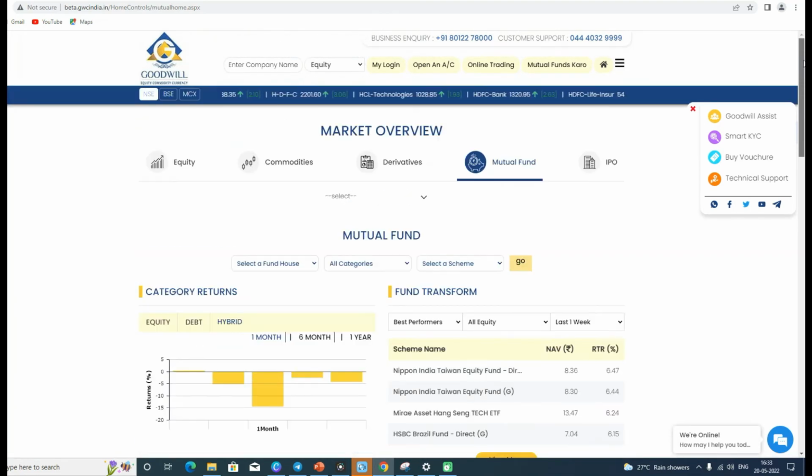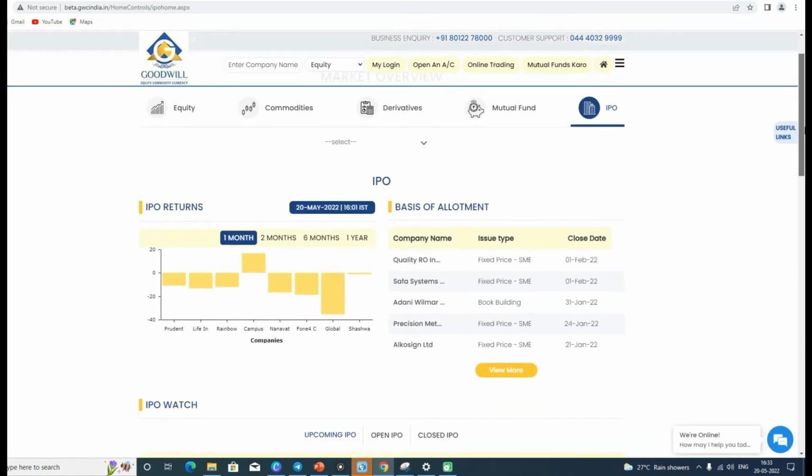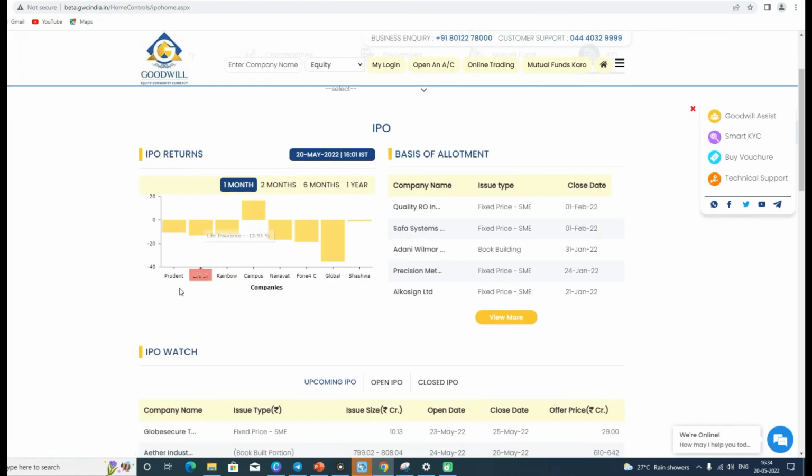And other than that, after that we can see about IPO as well. That is nothing, just the initial public offering. In this month we can see that there's an IPO of Prudent, there is an IPO of LIC, there's an IPO of Rainbow, Campus, Nanavati, Phone 4C Global, and Shashwa.